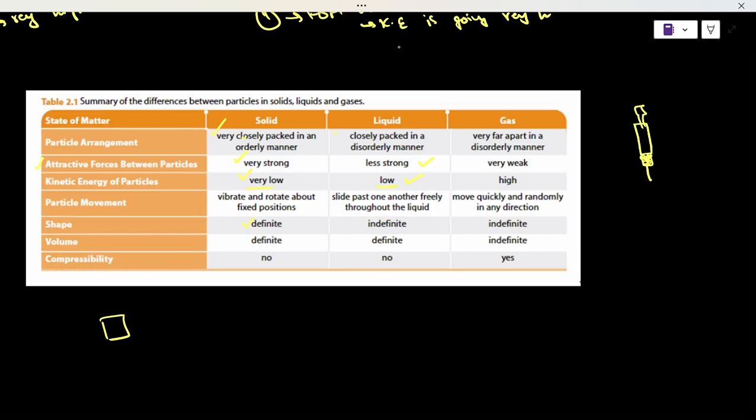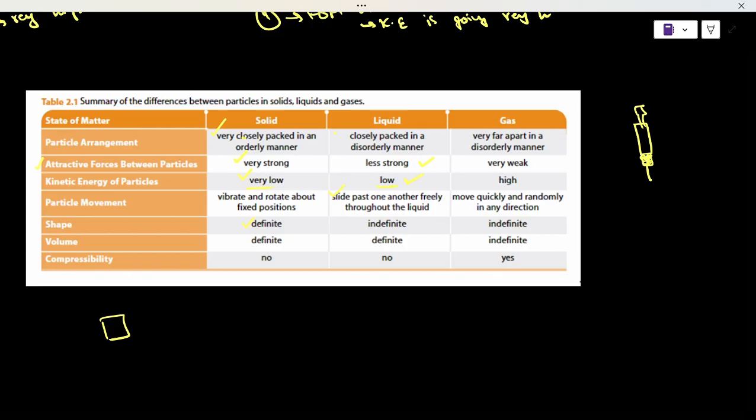Then the particles can slide past each other. What that really means is, let's say you are standing in an assembly in a school, and you are a solid. That means at the place that you're standing, you cannot move away from that place. But when you are a liquid and you're standing in an assembly, then you can probably swap places. You can go behind the line or in front of the line. That's what sliding past one another, or moving freely around one another, really means.